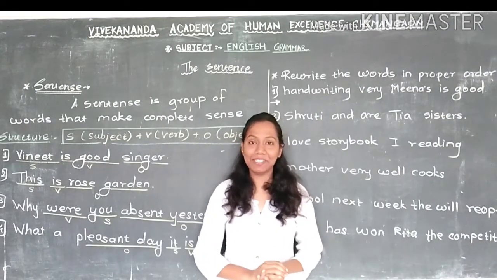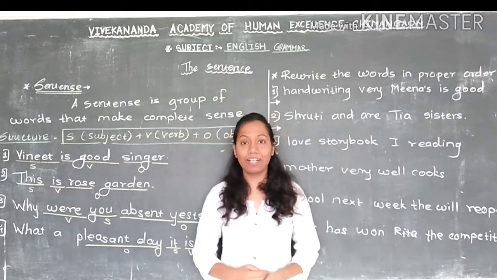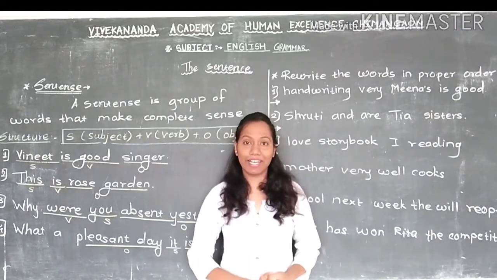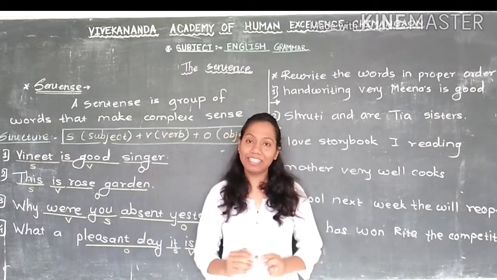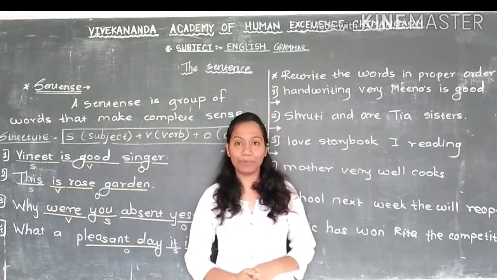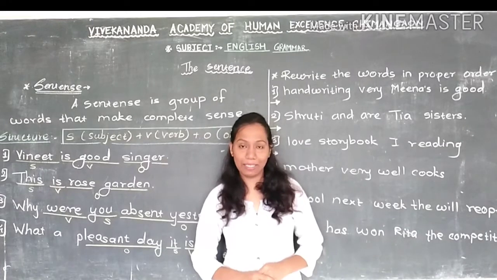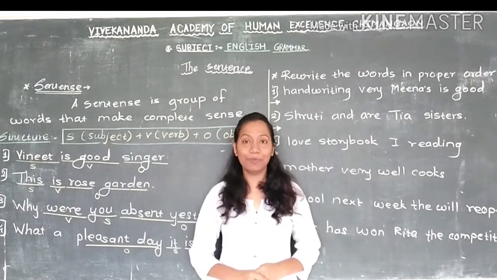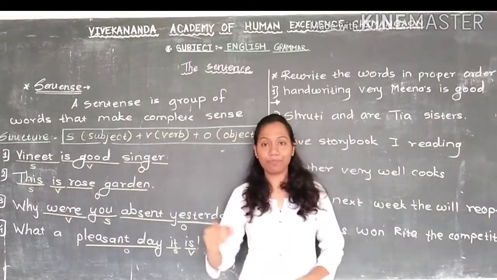In 1st standard, we start to learn English grammar with the basic things. Means we start to learn about noun, then pronoun, then verb, adverb, preposition. With these small concepts, we start to get knowledge about grammar. Standard wise, you get deep knowledge about those concepts. And now in the 5th standard, we are going to start to learn about the sentence.